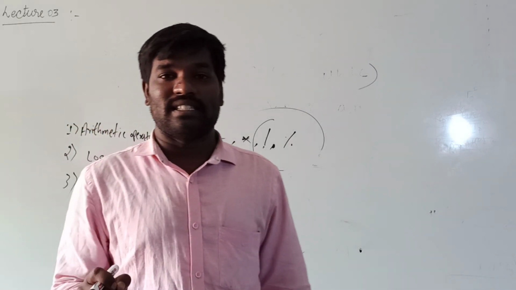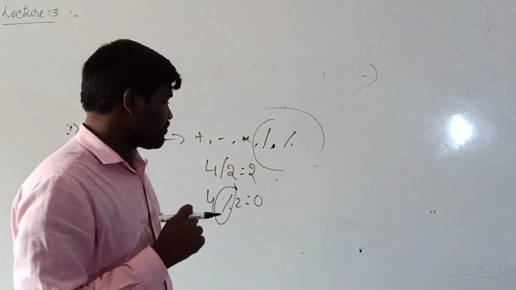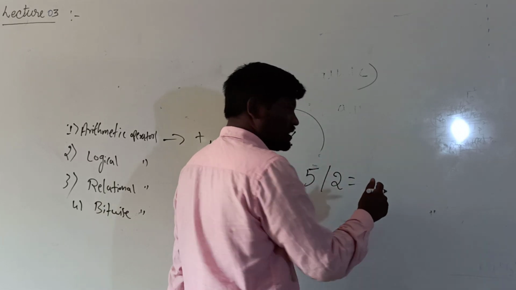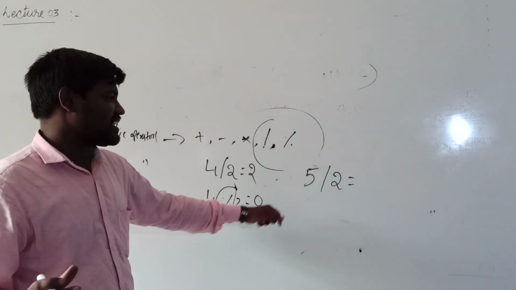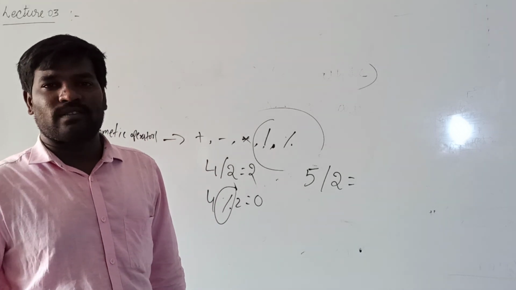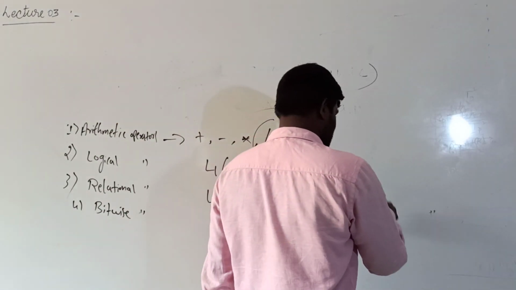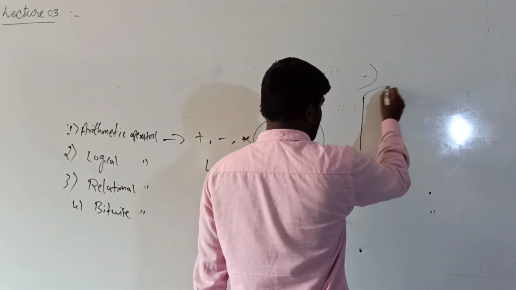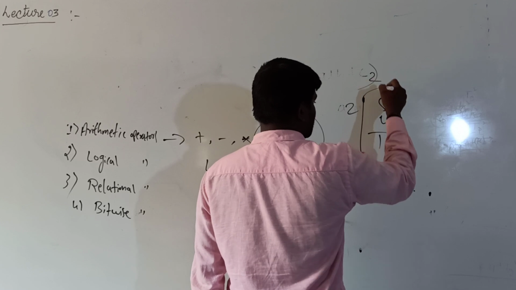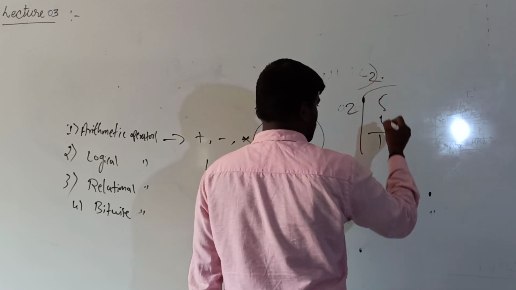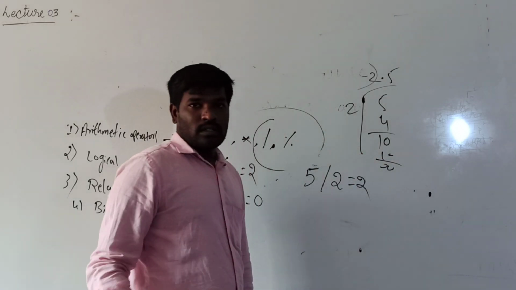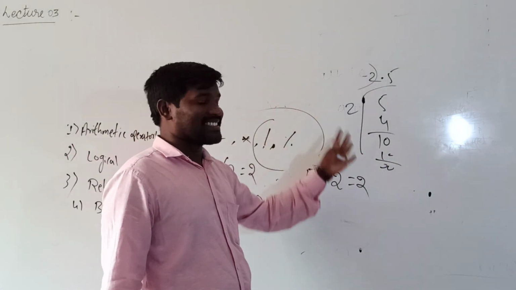It will consider the remainder value. For example, 5 by 2, in mathematics or generally its answer is 2.5, but according to the computer language its answer is 2, because if you divide 5 by 2, the remainder is 1, and you cannot put a dot and solve like this.